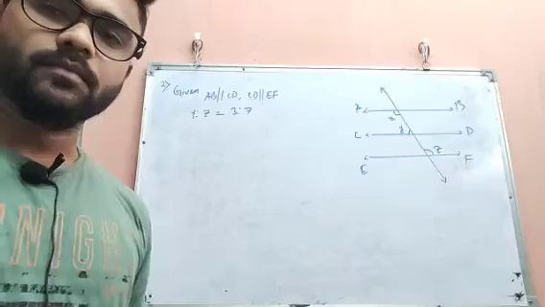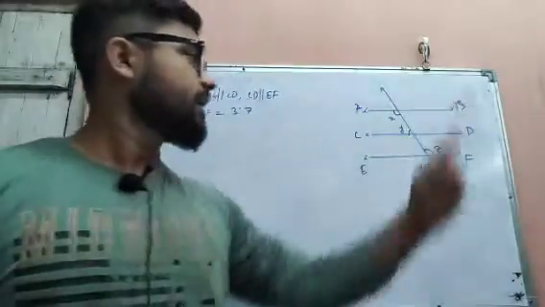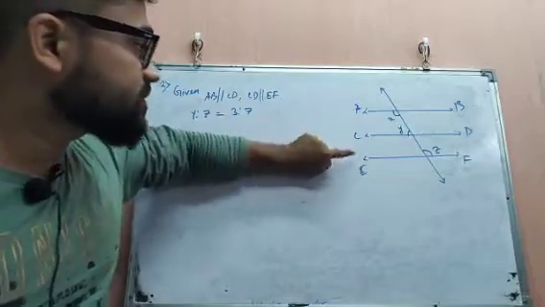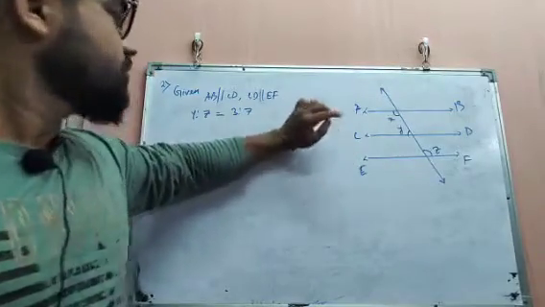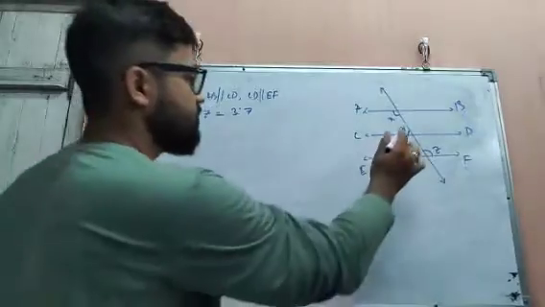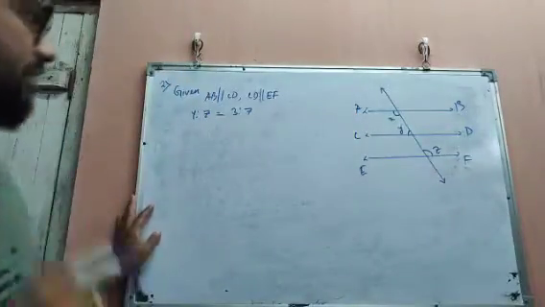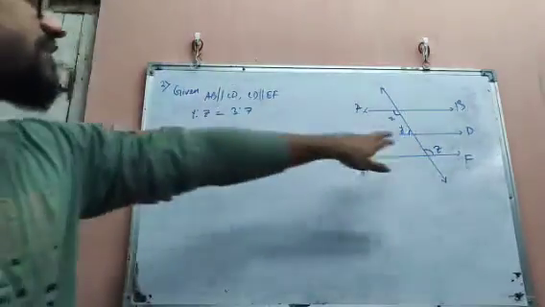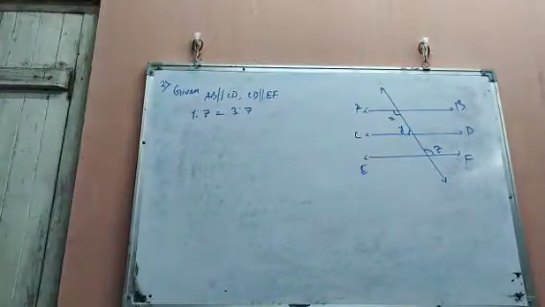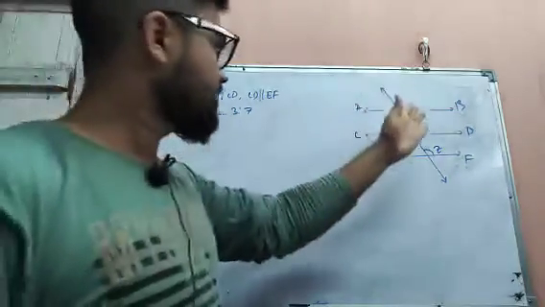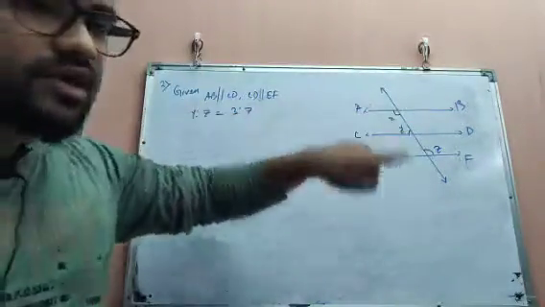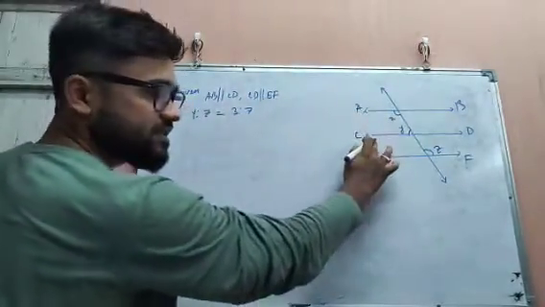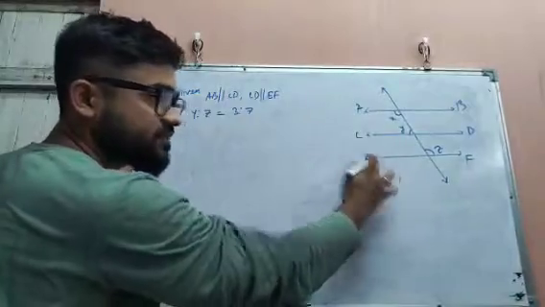Okay, so in the next one, what have we been given? AB is parallel to CD, and CD is also parallel to EF. Then we have been given the ratio of these two angles, Y is to Z equal to 3 is to 7. So we are asked to find the value of X.